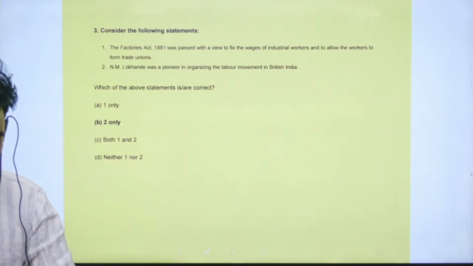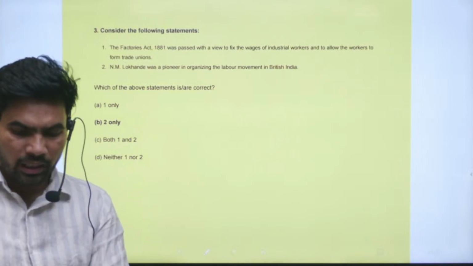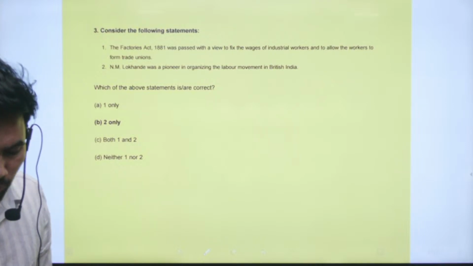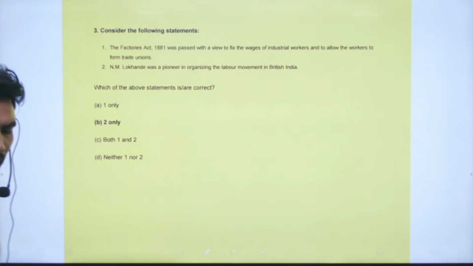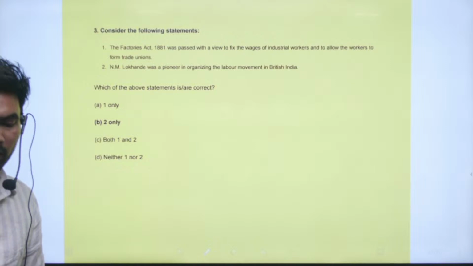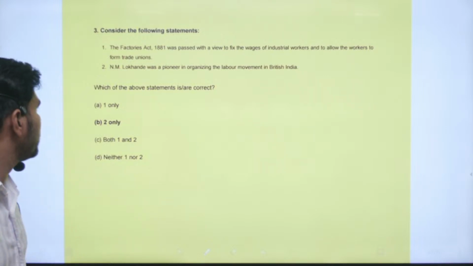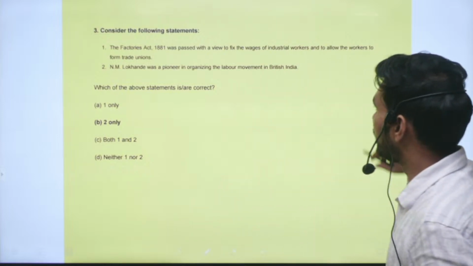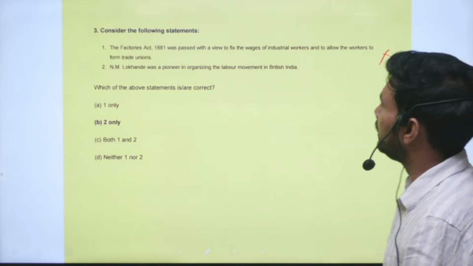Next question, question number 3. Consider the following statements. Statement 1: the Factories Act 1881 was passed with a view to fix the wages of industrial workers and to allow the workers to form trade unions. So this is incorrect. The Factories Act of 1881 did not allow this.